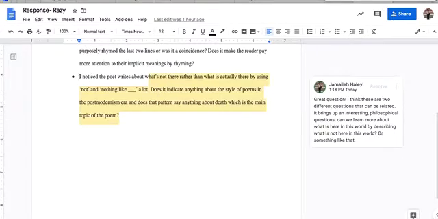Okay, so here Razi says, I noticed the poet writes about what's not there rather than what is actually there by using not and nothing and blank a lot. Does it indicate anything about the style of poems in the postmodernism era? And does that pattern say anything about death, which is the main topic of the poem? Ooh, so exciting. Talking about death and what does it mean?